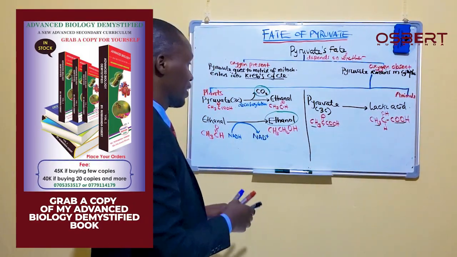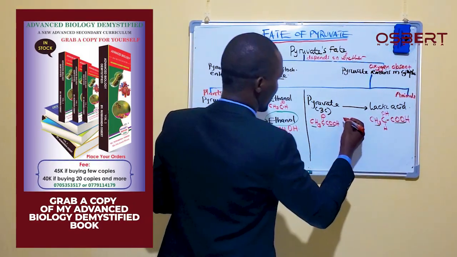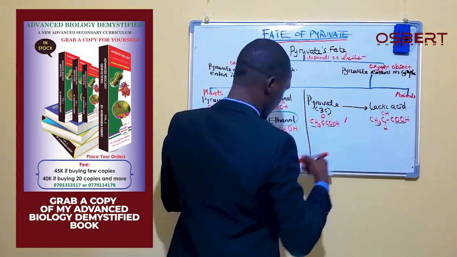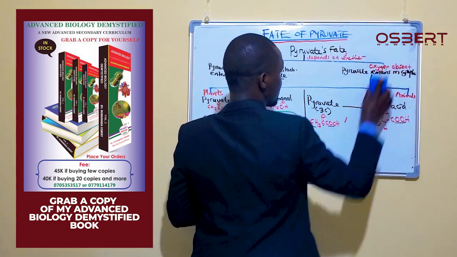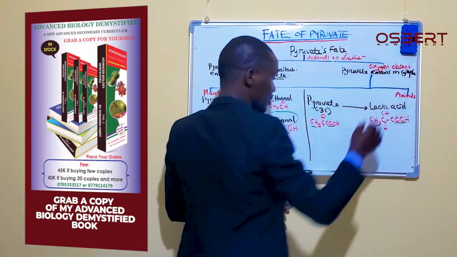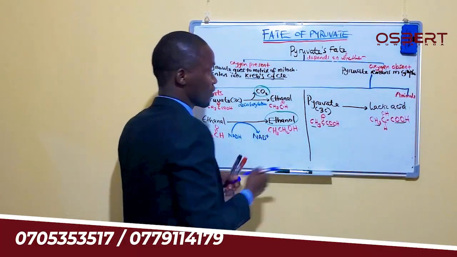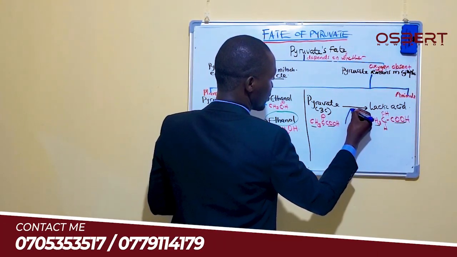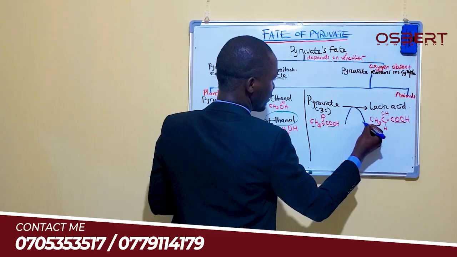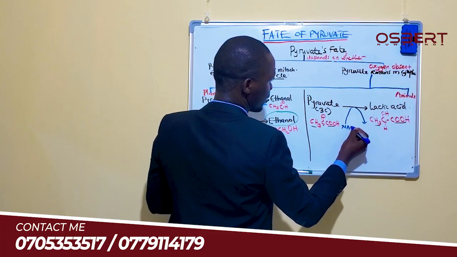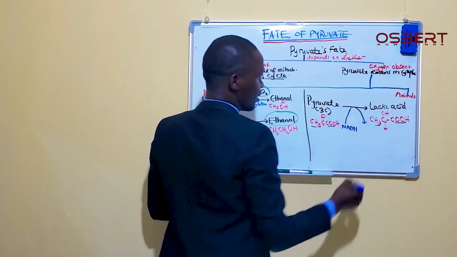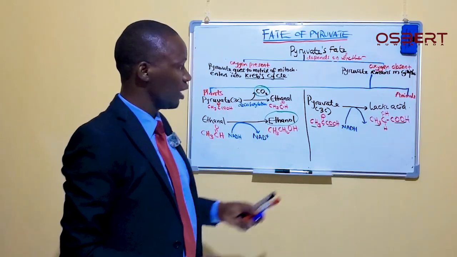So our NADH is still going to help us. We shall have our NADH from the cytoplasm coming, and when it comes here, it is going to help us add hydrogen to this pyruvate.